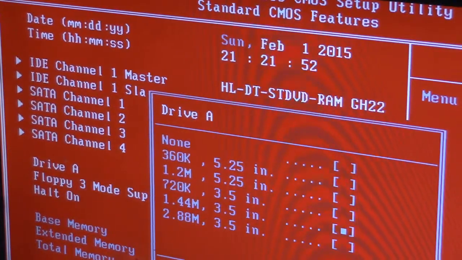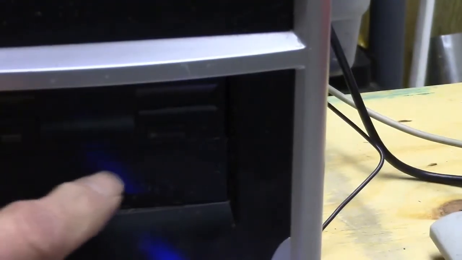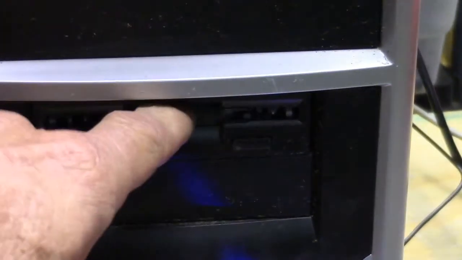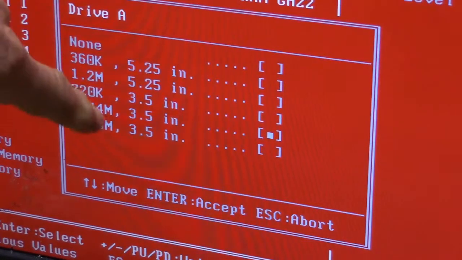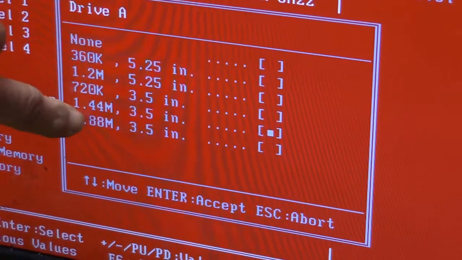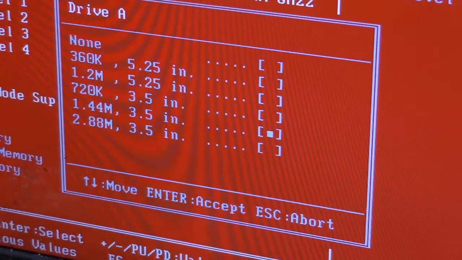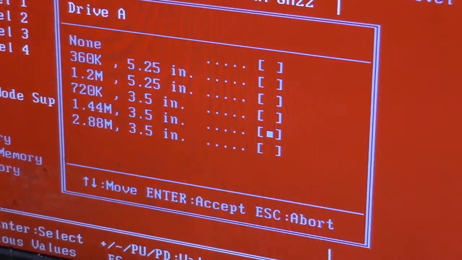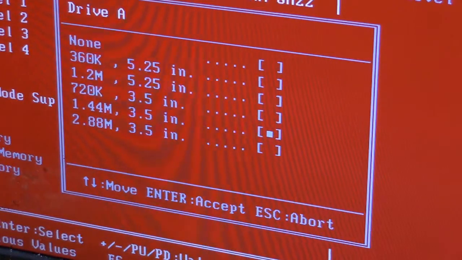Now if you still have it in there and you feel like you want to use it, well, leave it, but you'll have to set it to the kind of discs you've got. I don't have any disc handy, but if you read on it, it'll tell you 720, 1.4, or 2.88, and that's what you want to go down to. But in this case, I'm just going to disable it.